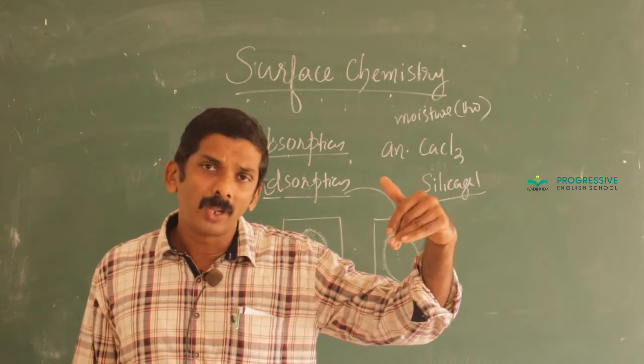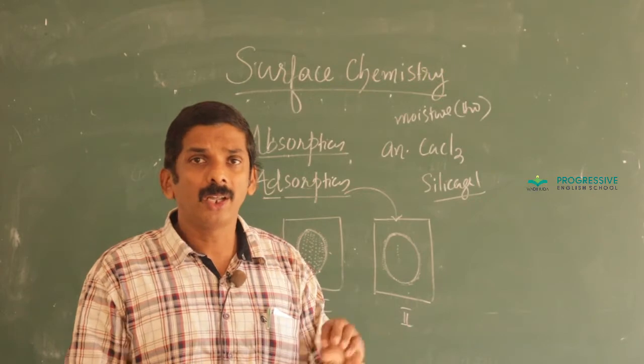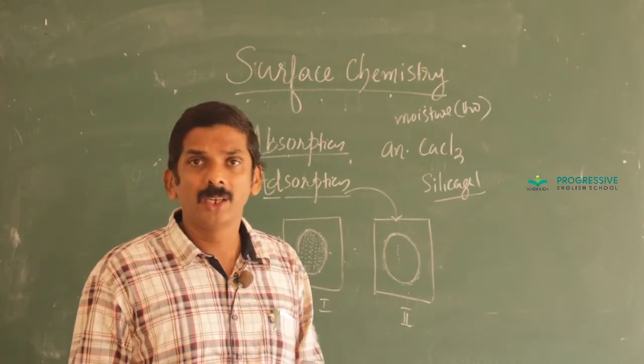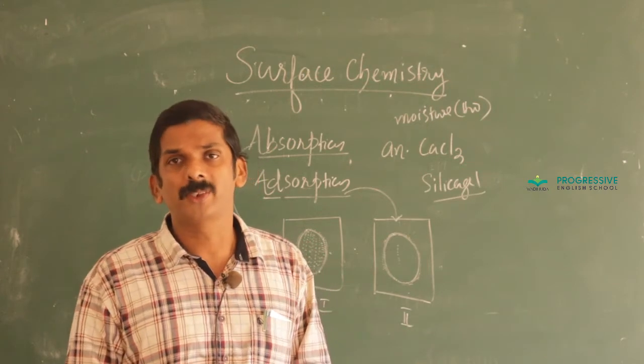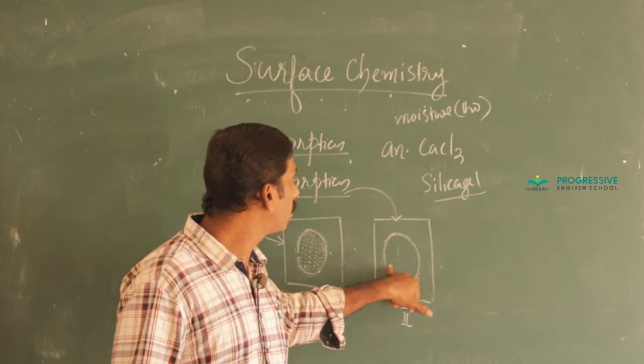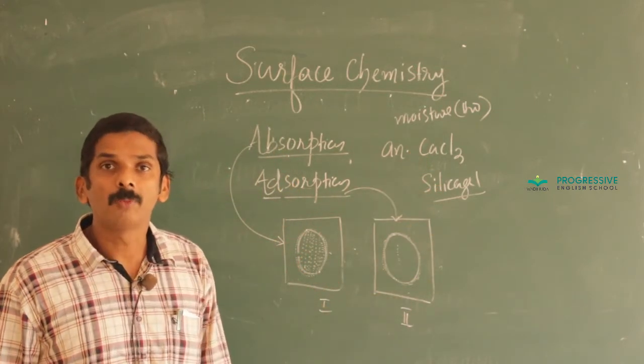If moisture is passed through a container that contains anhydrous calcium chloride on one side and silica gel on the other side, can you differentiate the two processes? Definitely the process with the silica gel is adsorption, and that with the anhydrous calcium chloride is absorption.